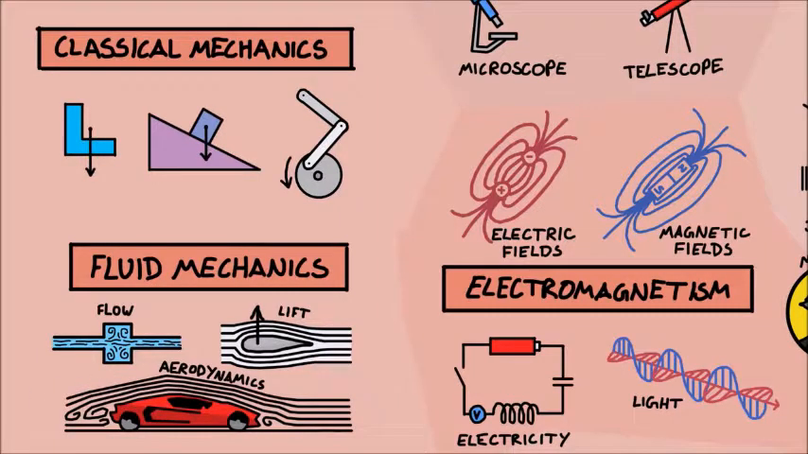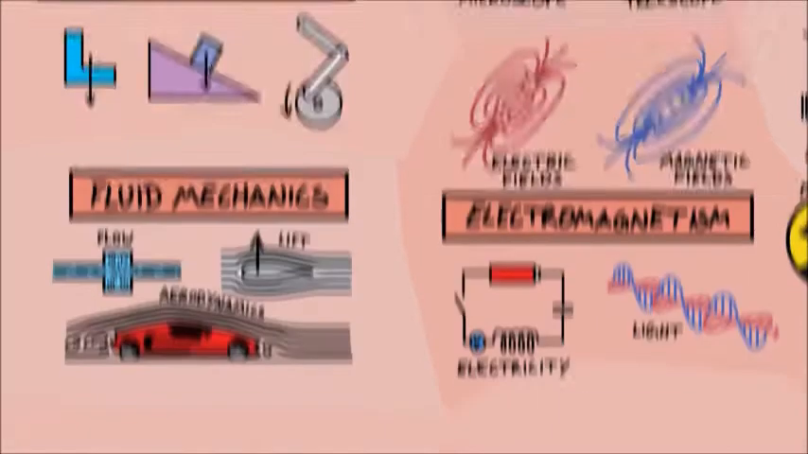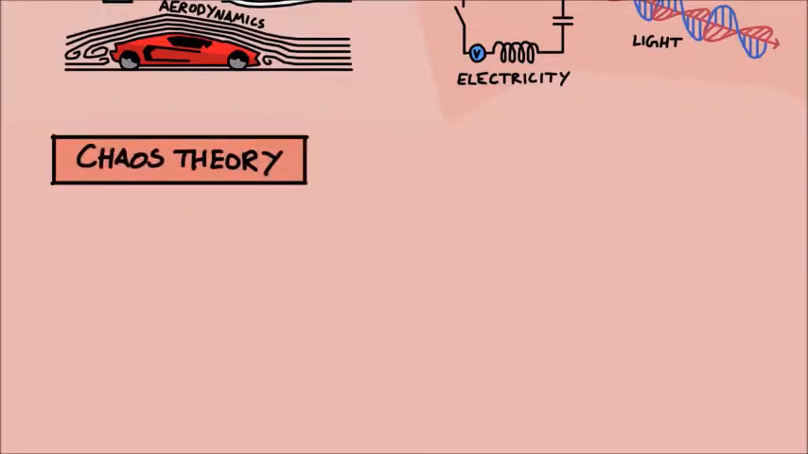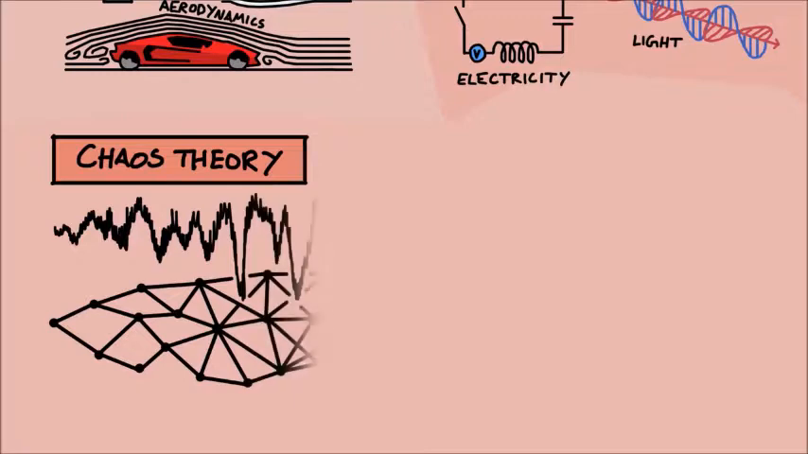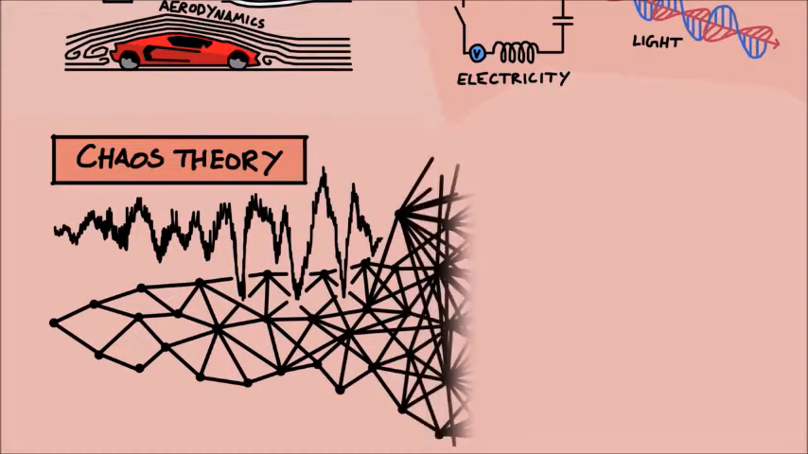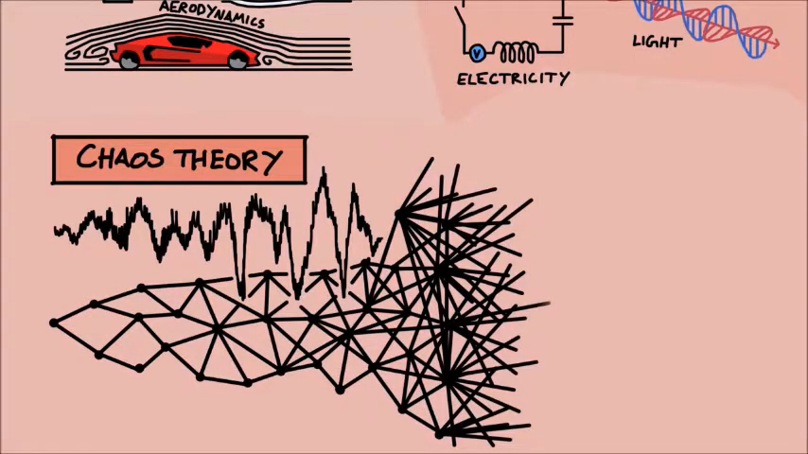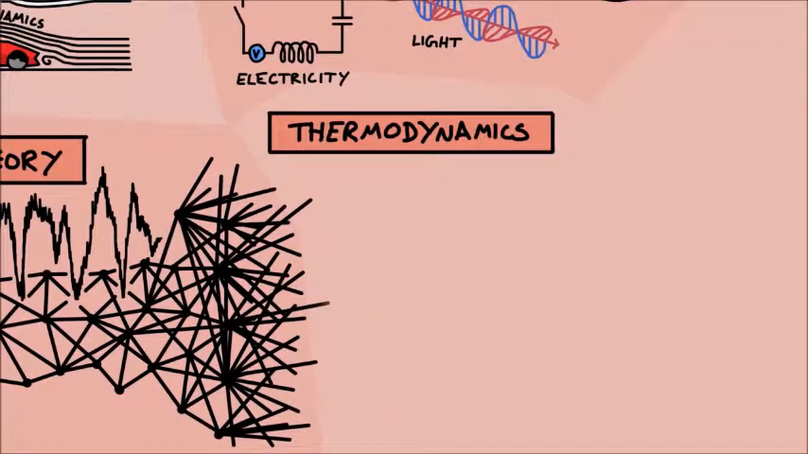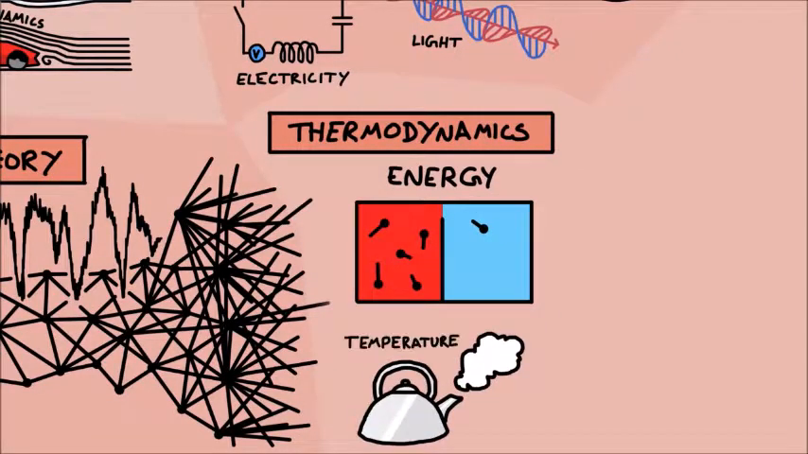car is. Fluid mechanics is notoriously difficult, mostly because the motions of tiny things like molecules get really complicated really fast, which leads us to chaos theory. Chaos theory is the description of large, complex systems and how small differences in initial conditions can lead to very different final outcomes. Thermodynamics is the description of energy and how it passes from one form to another.